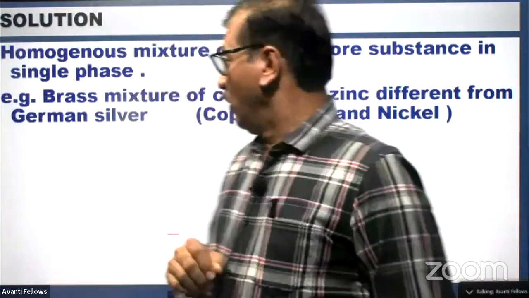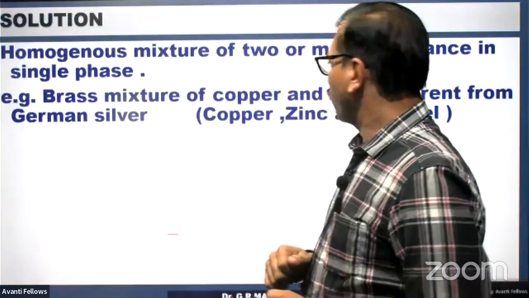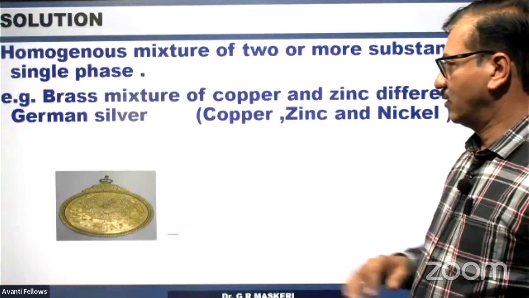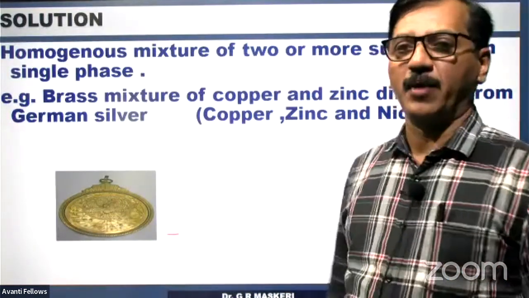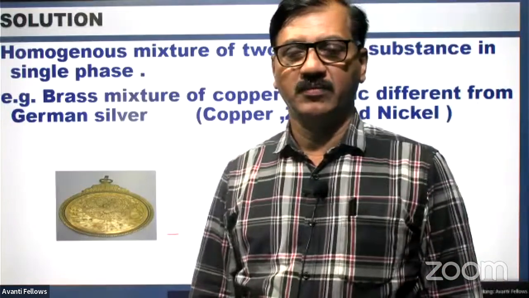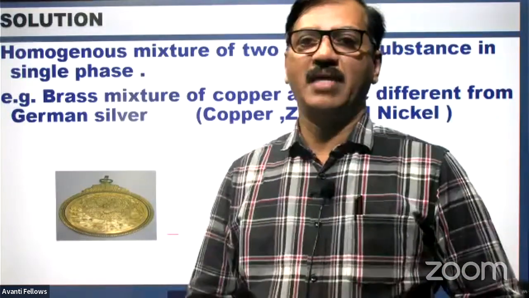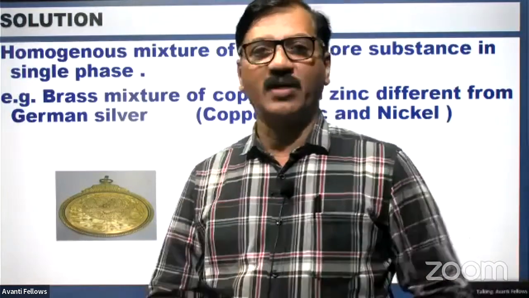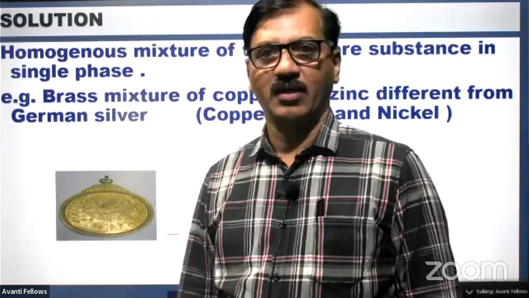Brass is a mixture of copper and zinc. This alloy is prepared by mixing the metals in the liquid state. When they are mixed in the liquid state, it becomes uniform, a solution, right?